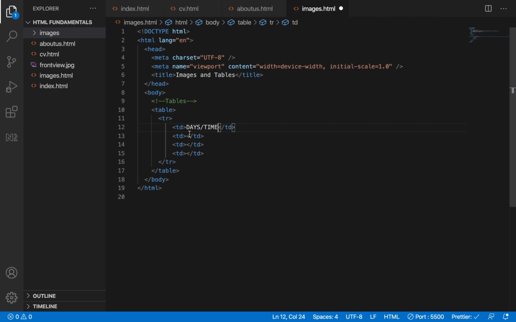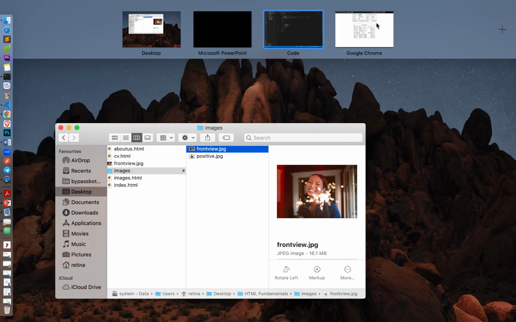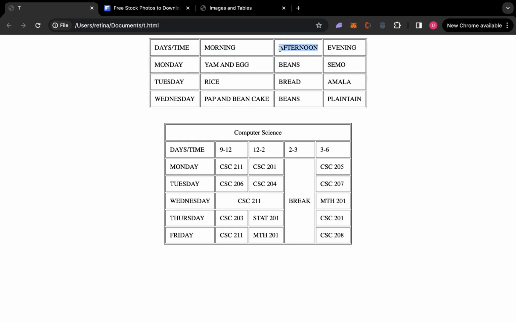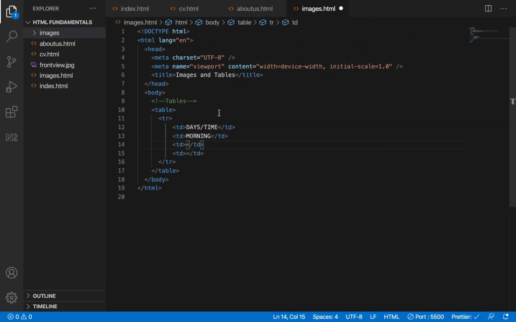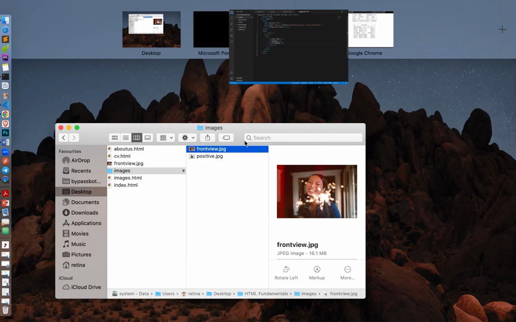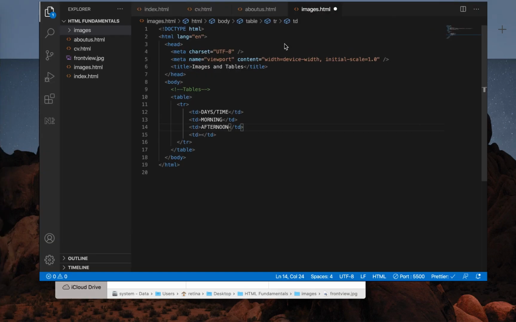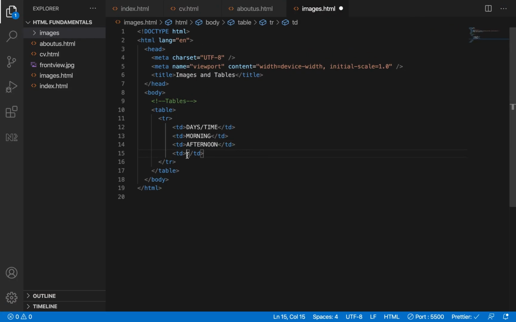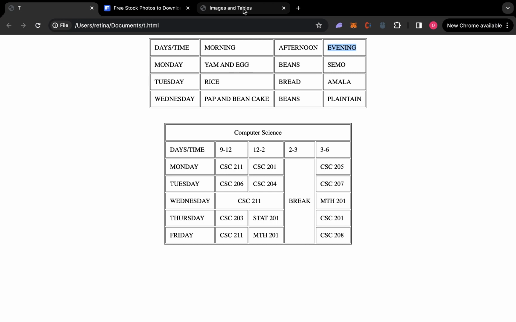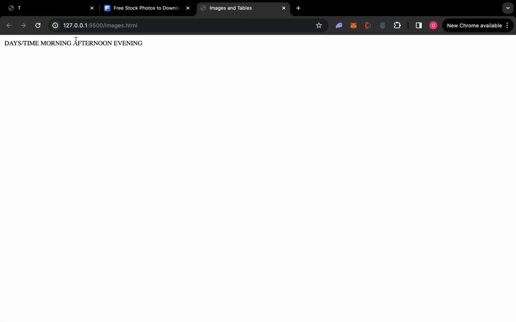So td means table data. So we'll put it here too. Morning. We'll come here. Afternoon. We'll come here. Then evening. You can see now. That's for the first row. Then we'll do the same thing for the second row. Let's load it. Let's see how it looks like now on our own page.